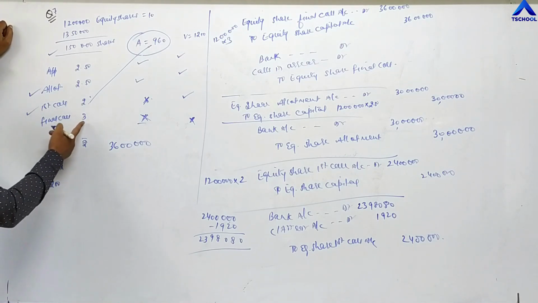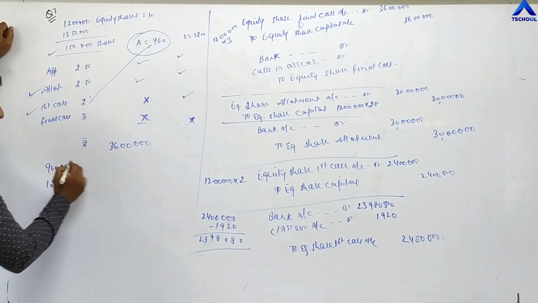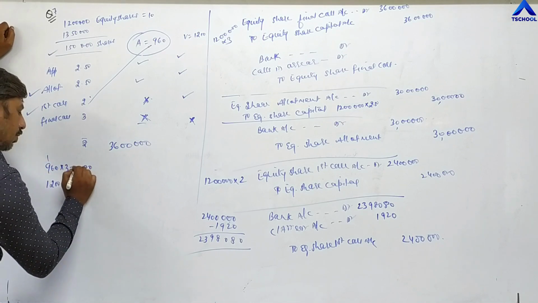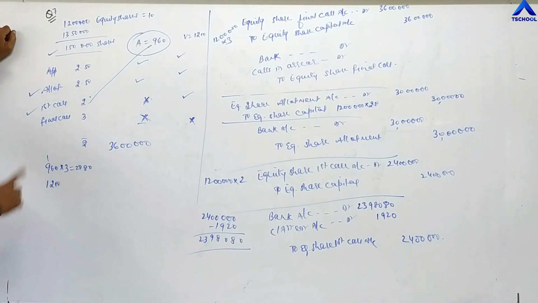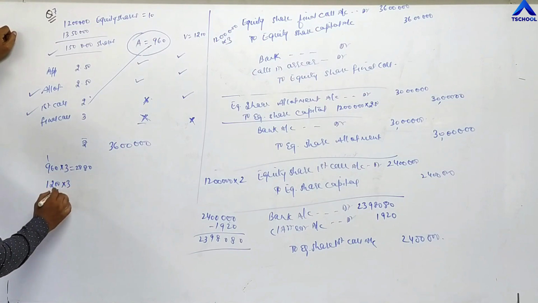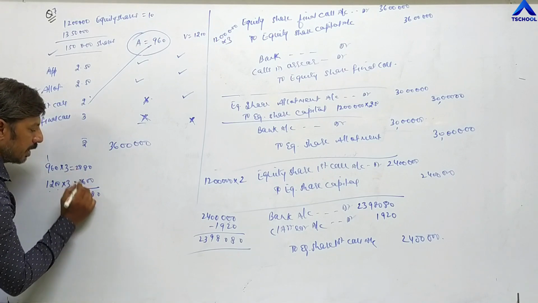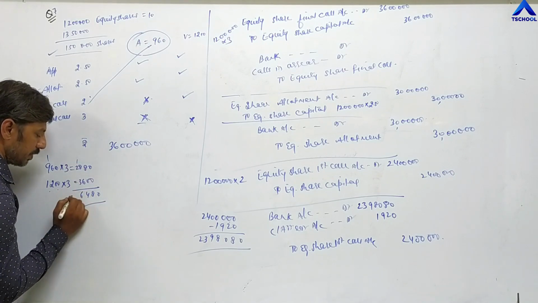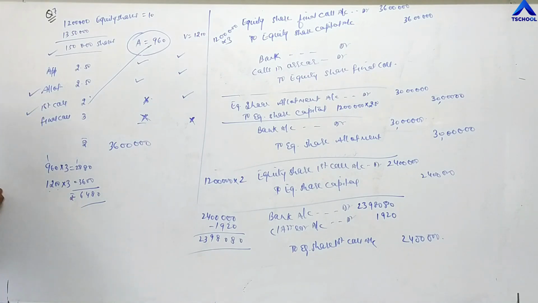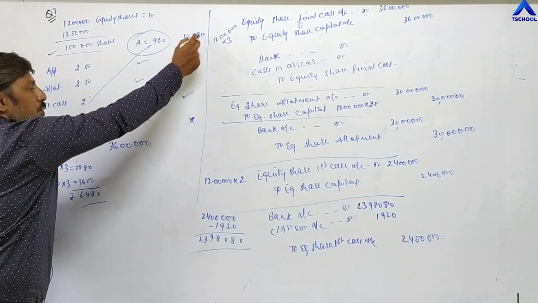Aishwarya has not paid 3 rupees on 960 shares, means 960 into 3, which is 2,880. And Vinay has not paid 3 rupees on 1,200 shares, which means 3,600. The total amount not paid by these two shareholders is 2,880 plus 3,600, which is 6,480 rupees.